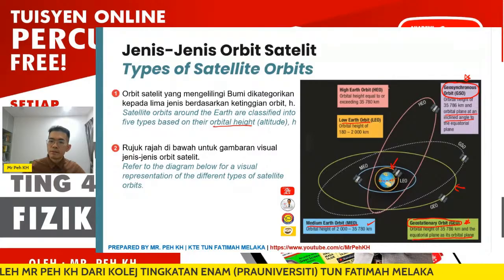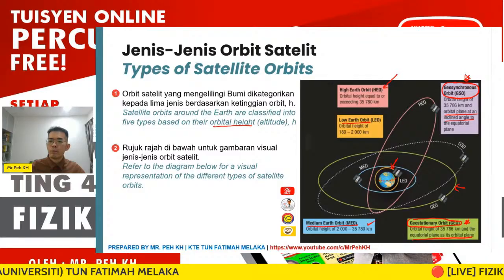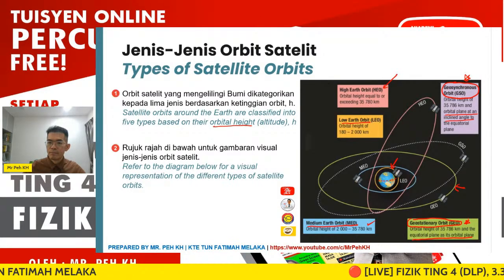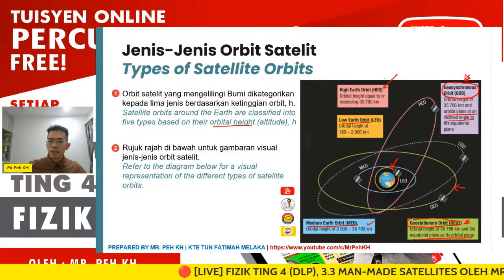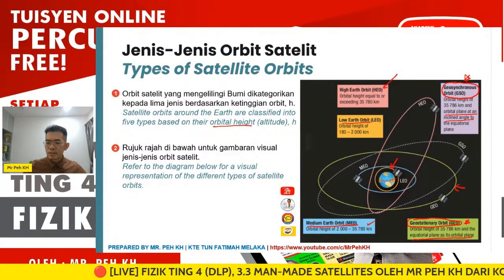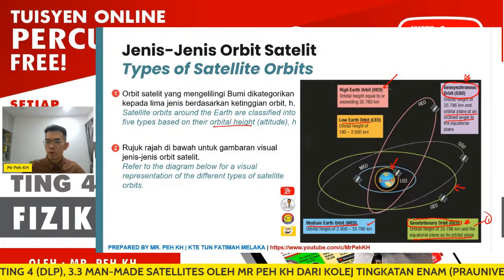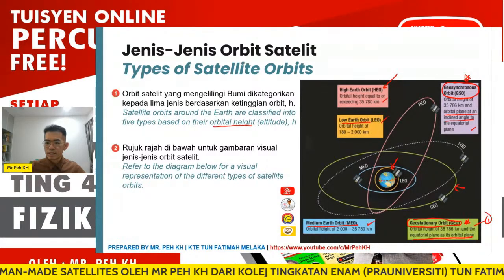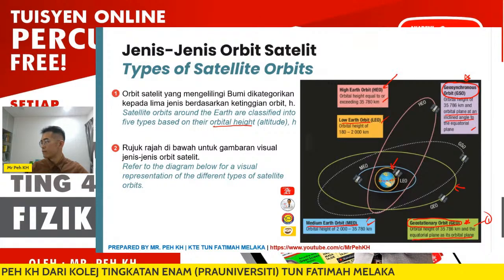Okay, another one here is the HEO, high Earth orbit, which is higher than 35,786 km. So that means the geostationary orbit will be only one, and the other four will be considered as non-geostationary satellites.